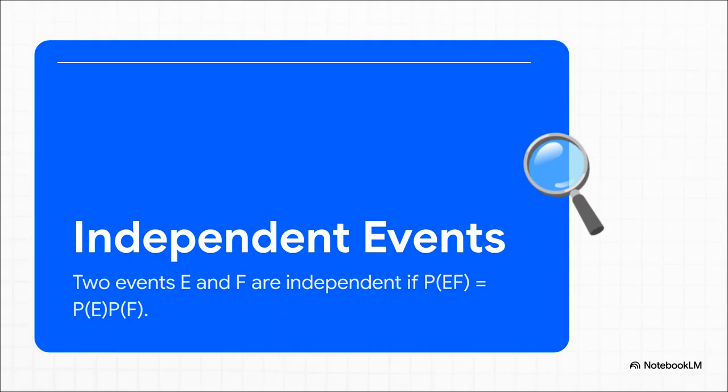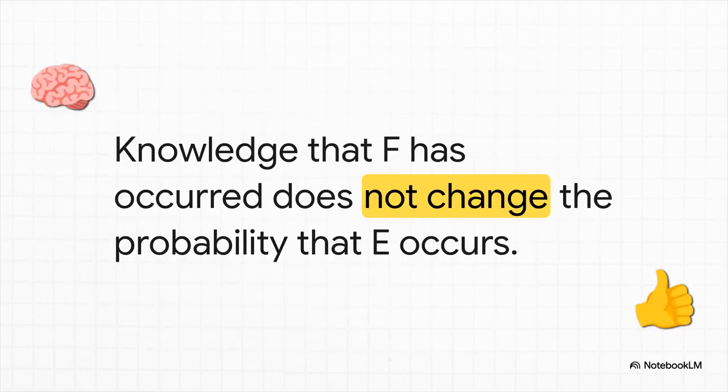Okay, and here it is. This little formula is the mathematical heart of independence. It says that two events, let's call them E and F, are independent if the probability of both of them happening together, that's what P(EF) means, the intersection, is exactly equal to the probability of E happening multiplied by the probability of F happening. So what's the big takeaway here? All this formula is really saying is that knowing event F happened gives you absolutely no new information about the chances of event E. The probabilities just don't influence each other.